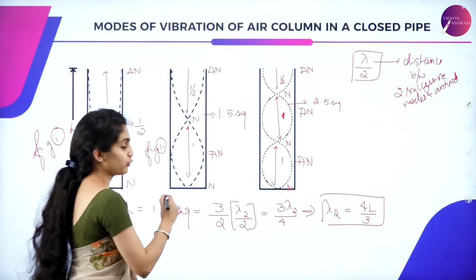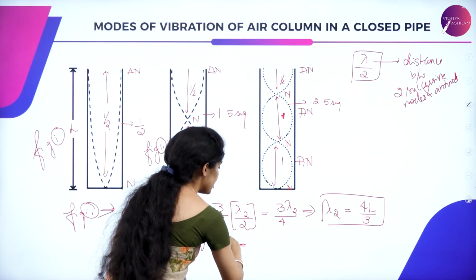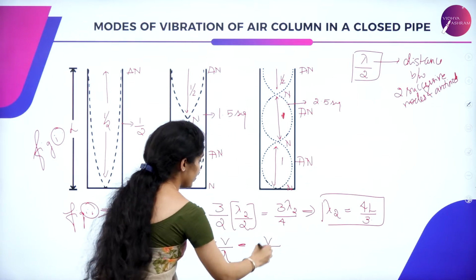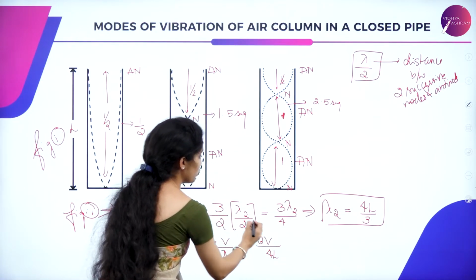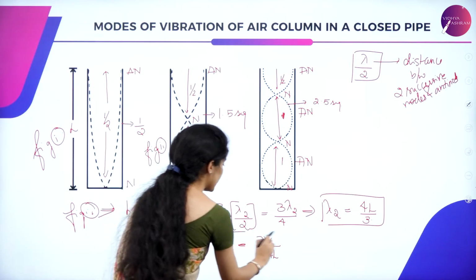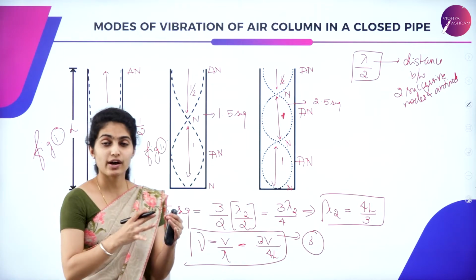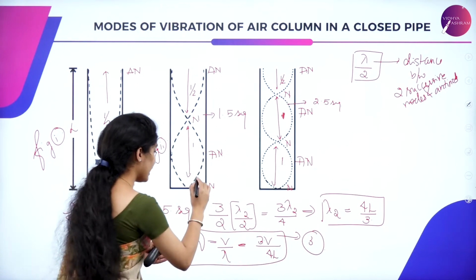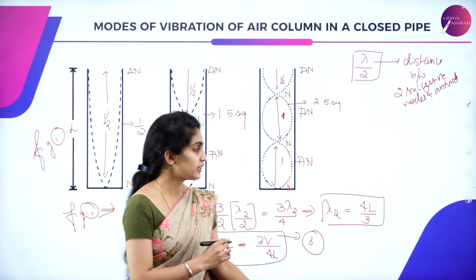When you apply it to frequency, you have nu is equal to V by lambda, which is V divided by 4L by 3. 3 goes to the denominator, which can be taken to the numerator. So you have 3V divided by 4L. This is said to be equation 3. So you have the frequency for one and the frequency for the other one, that is said to be frequency 2 for the second figure.